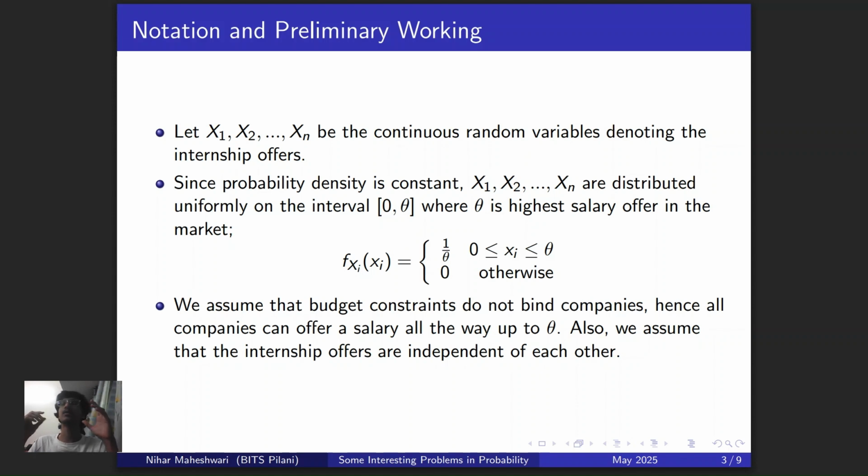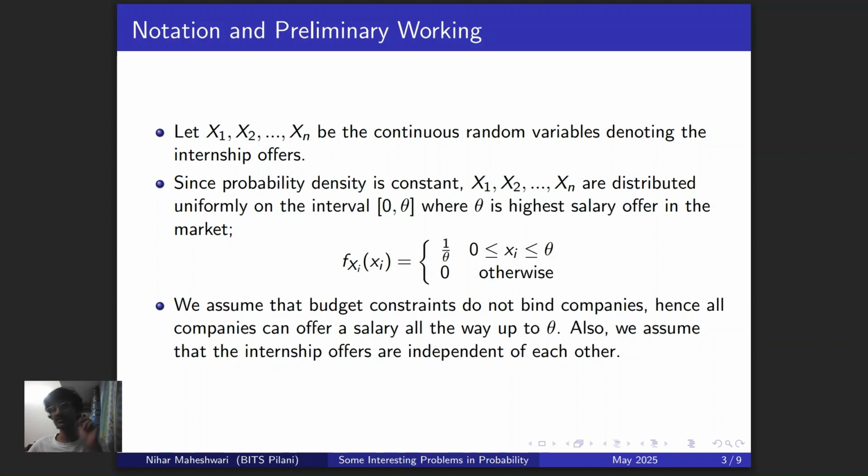It's not like any organization will offer you at most, let's say, alpha 1, and a different organization will offer you at most alpha 2. Because then, in that case, defining your market value as the maximum of all of these market parameters is a very difficult analysis to work with.